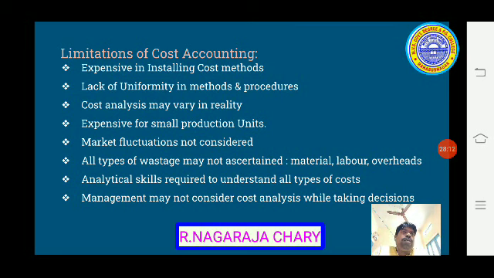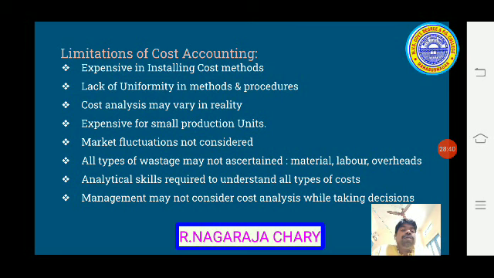Sometimes the cost may be variable. In standard costing we may analyze material cost variance, labor cost variance, overhead cost variance. According to the conditions the situation may change. So to know all types of cost, analytical skills are required. In a person it may be possible, may not be possible.